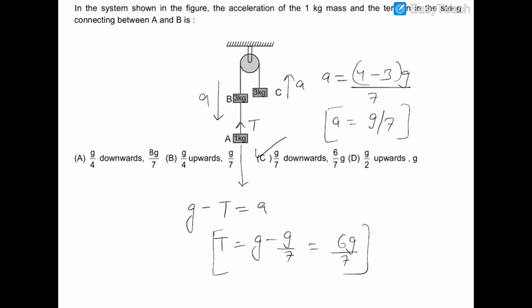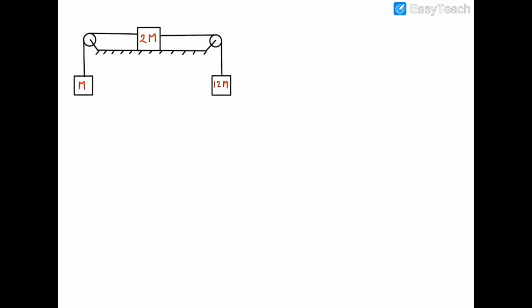Okay, now we move on. Next question. Now in this problem, you can see that both the pulleys are at rest, and I'll demonstrate this problem with both the approaches. First is conventional and second is the short trick. So firstly, by the conventional method, I can write out the tensions. So this is T1 and this is T1, as this is the same single rope, and this is T2 and this is T2 also. Now I can see that 12m is greater, so it would be moving with acceleration a.